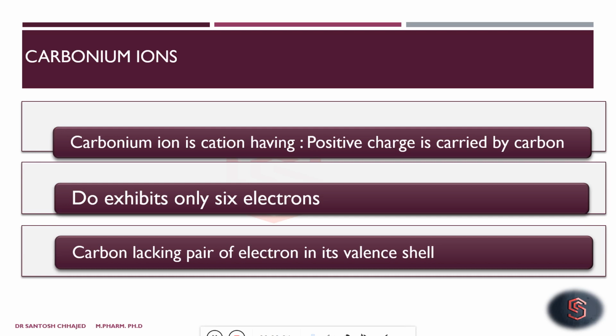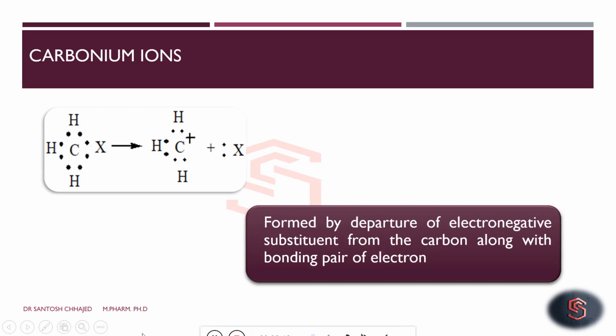It is in search of electrons, and it exhibits only 6 electrons, that is, carbon lacking a pair of electrons in its valence shell. Now how is it possible that carbon will acquire a positive charge and contain only 6 electrons in its valence shell? This is possible when an electron withdrawing or electronegative substituent departs from the carbon.